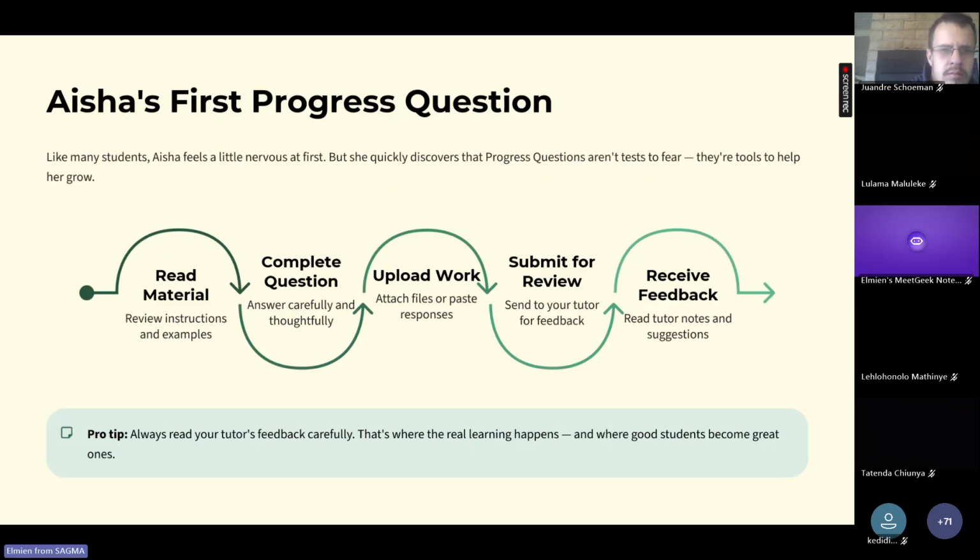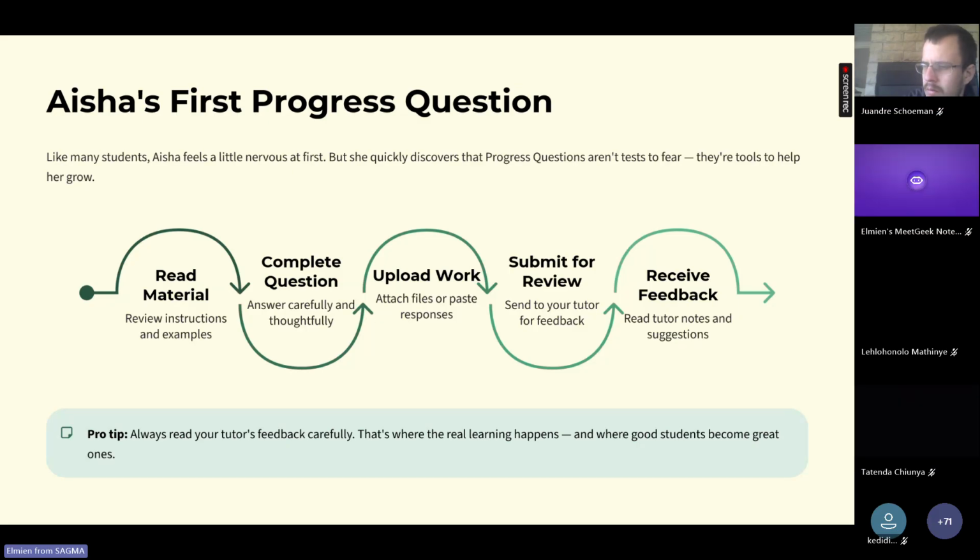Let's spend some time talking about progress questions because they are one of the most important parts of your studies. Firstly, progress questions are not designed to catch you out. They are designed to help you learn. Here's how they work. You carefully read the question, you think about what is being asked, you write or type your answer in your own words. Once you've submitted your answer, EduSims immediately provides AI feedback on some of the questions. This will exclude diagrams or longer paragraphs that will be marked by one of our tutors.